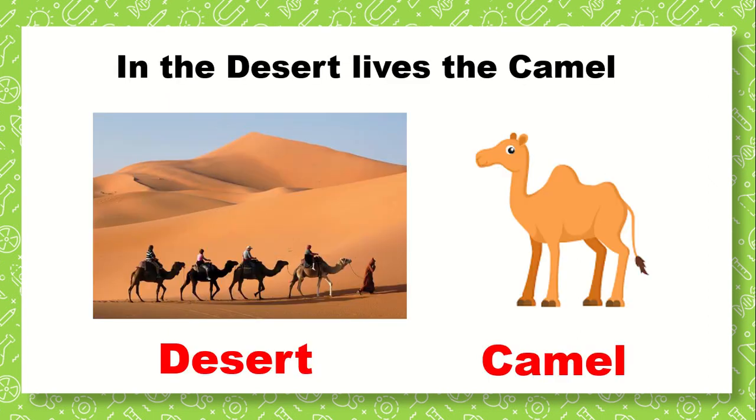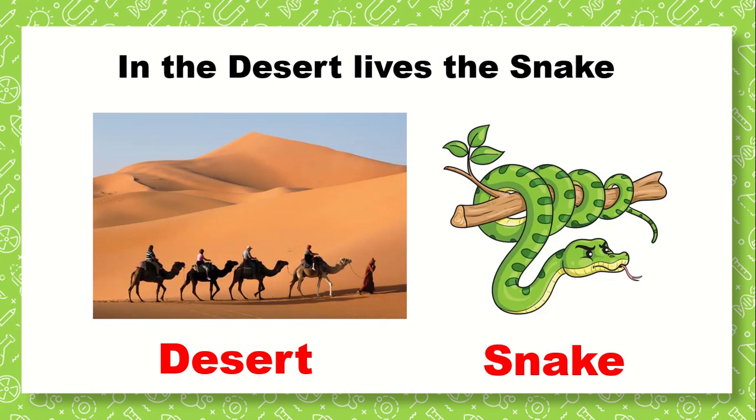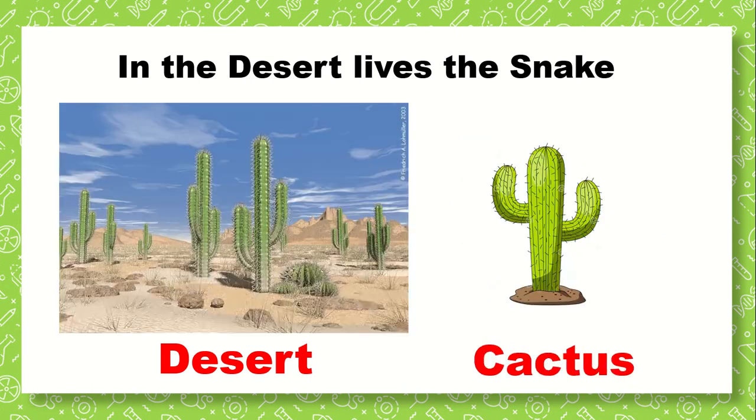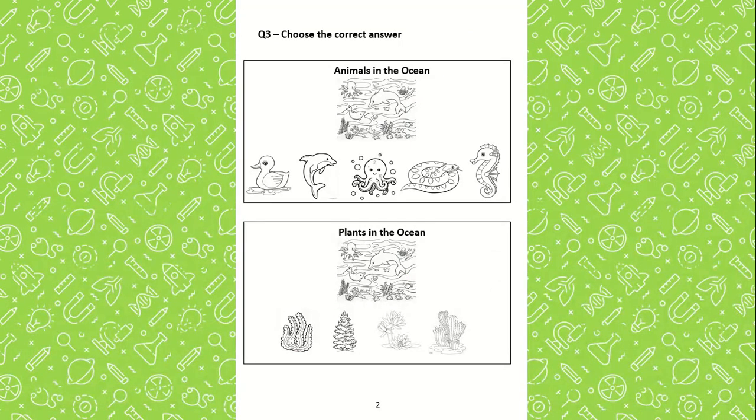Next is the desert. Which animals live in the desert? The camel. Camel lives in the desert. The lizard lives in the desert. Next is the snake. Snake lives in the desert. Next is the cactus. Cactus is the plant that lives in the desert. Let's solve this worksheet together.